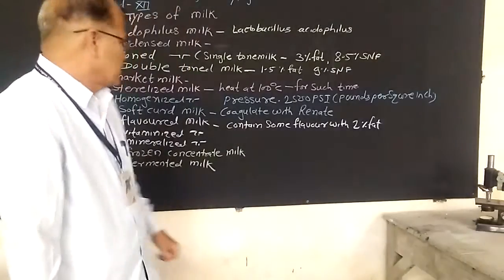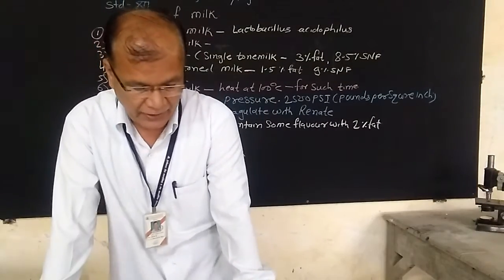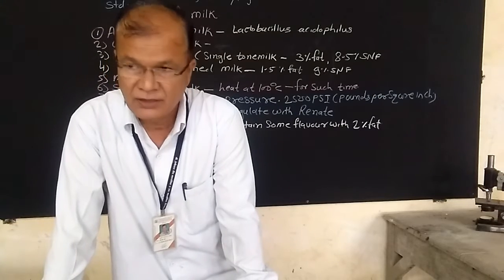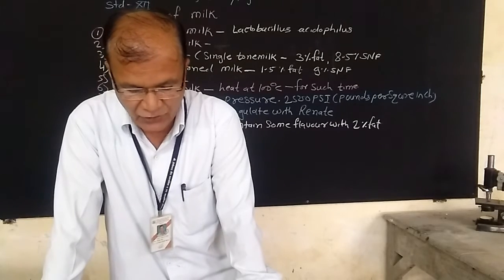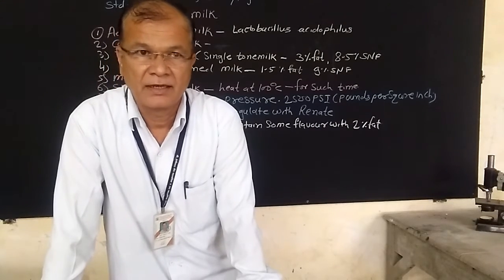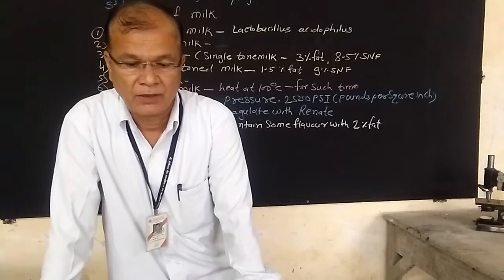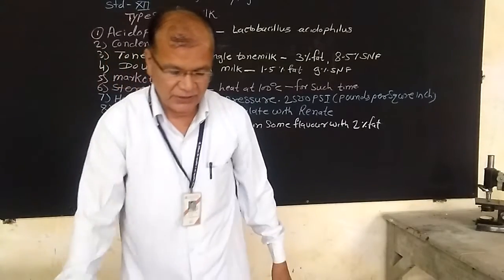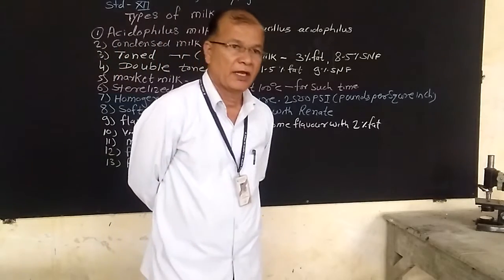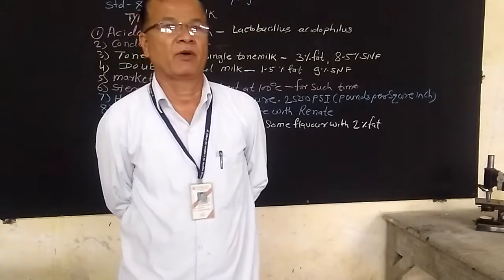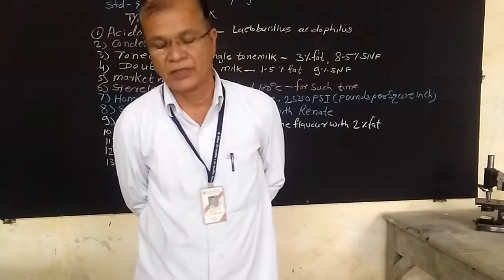Now the next type is market milk. This type of milk is fluid milk that is sold directly to individuals for consumption in the market. Market milk means it is a fluid type of milk sold in the market, and that type of milk may be used directly for the consumption of human beings.